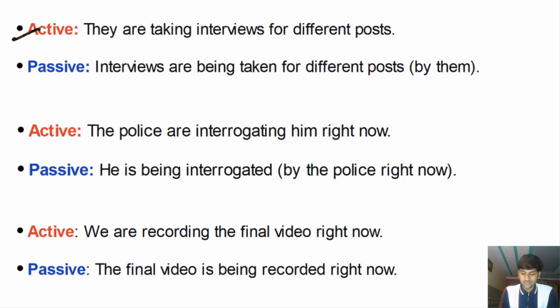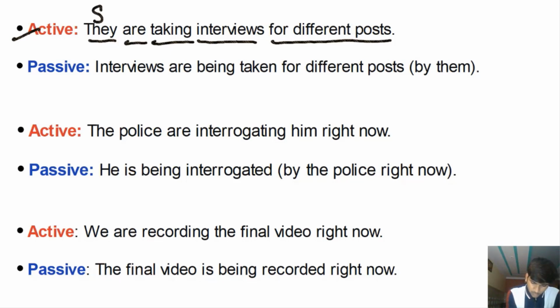They're taking interviews for different posts. They are doing something. They are taking what? So there is the subject, are is the helping verb, taking is the main verb. Taking is a transitive verb. You must have a transitive verb because only transitive verbs have objects. They're taking what? You can take something. They are taking interviews for different posts. This is a prepositional phrase. Now we have the subject, we have the verb phrase, we have the object.